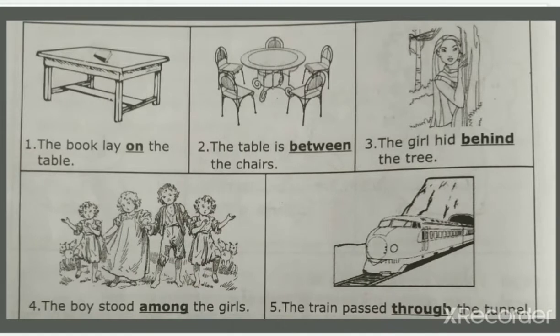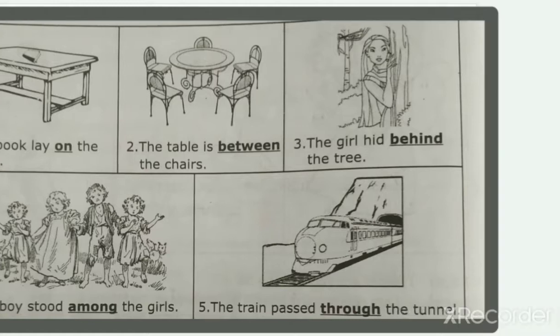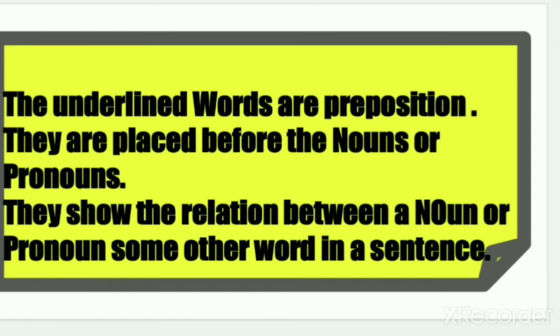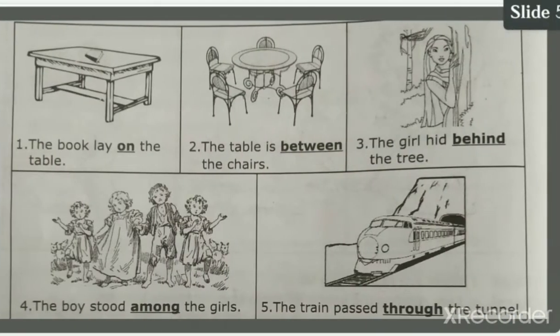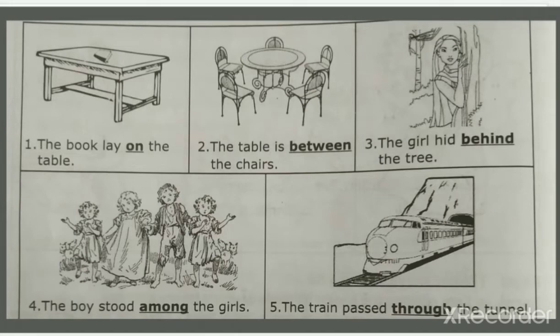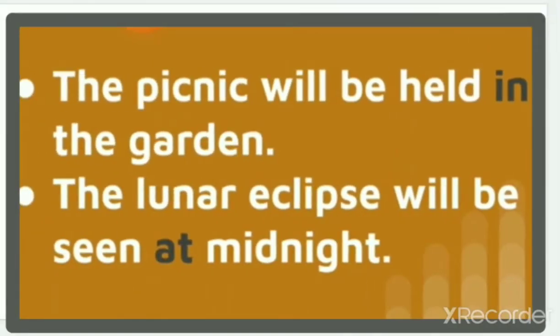We have other sentences. The book lay on the table. The table is between the chairs. The girl hid behind the tree. Hid or hide you can write. The boy stood among the girls. The train passed through the tunnel. The underlined words are prepositions. It means the words on, between, behind, among, through, in, at.